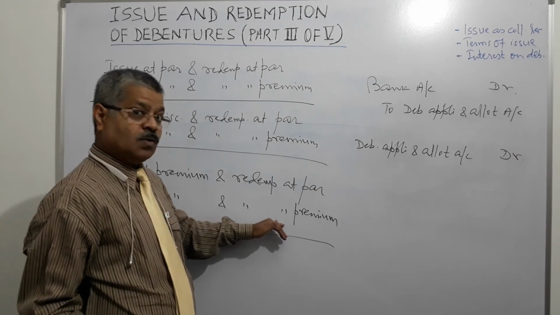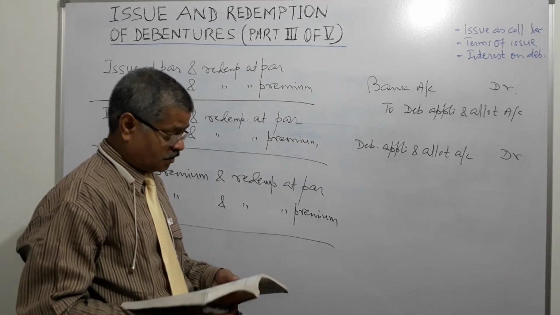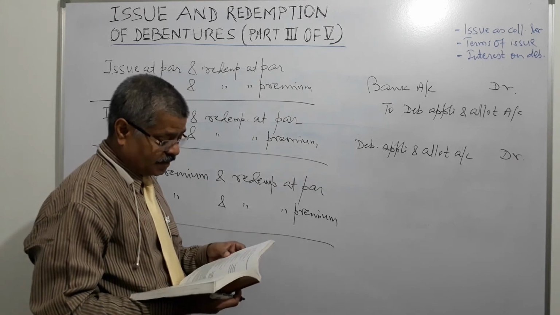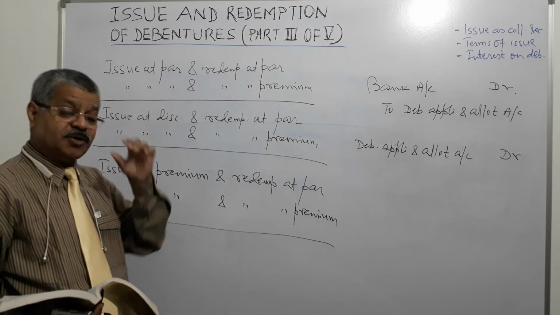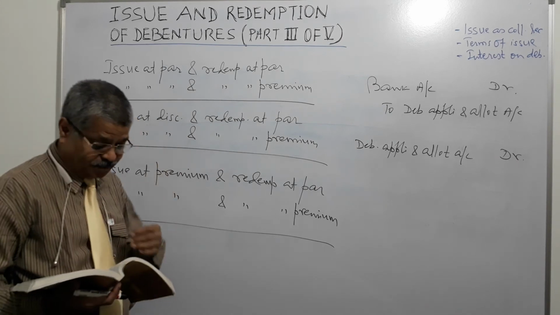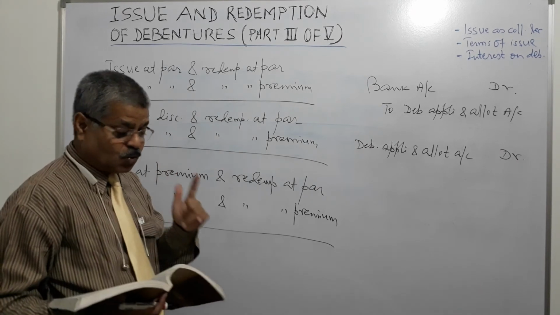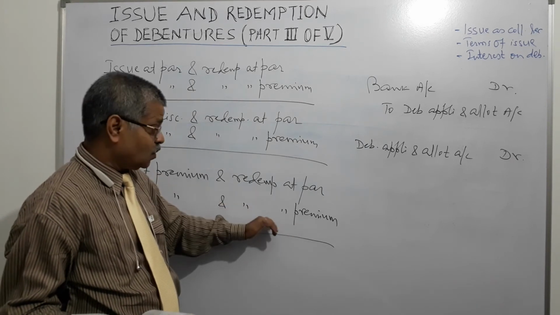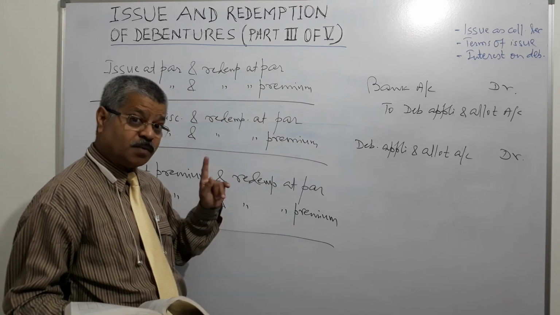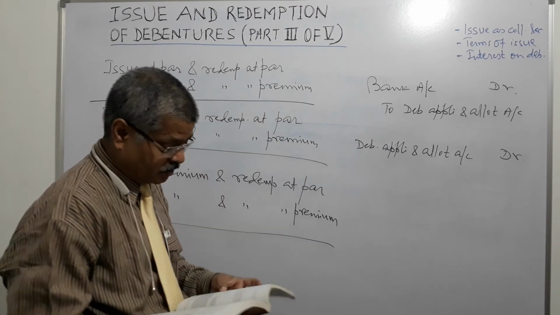So what comes into picture here? Two items will come into picture. What is happening? Once we know redemption is at premium, loss on issue of debentures will come into picture, right?